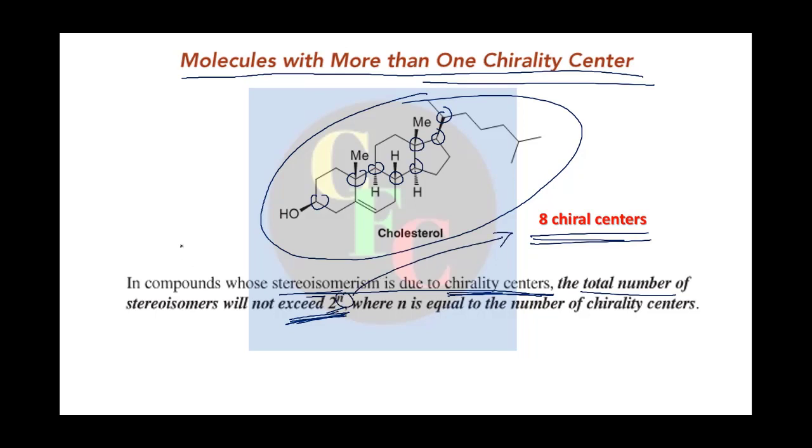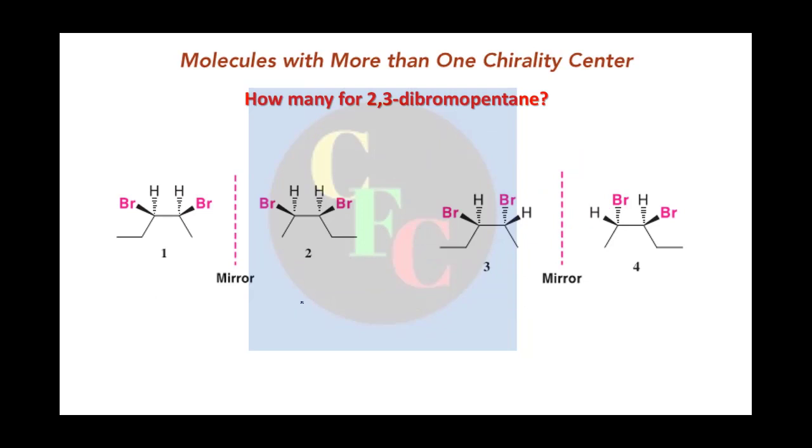So in this case it will be 2 to the power 8. Okay, so it means it will not exceed, right? This is important, it will not exceed. So for example, if we take 2,3-dibromopentane, it has two chiral centers, right?